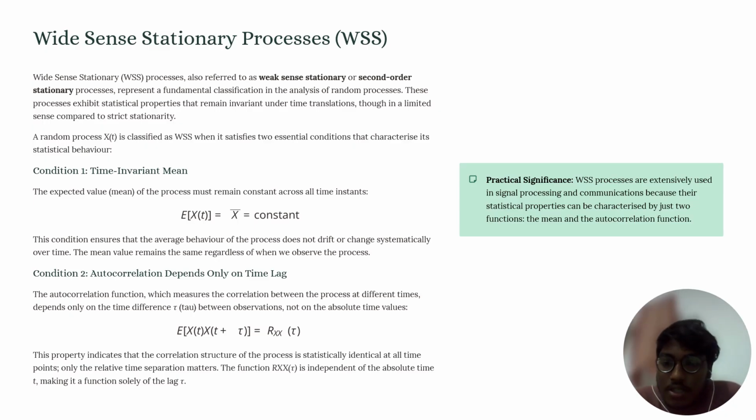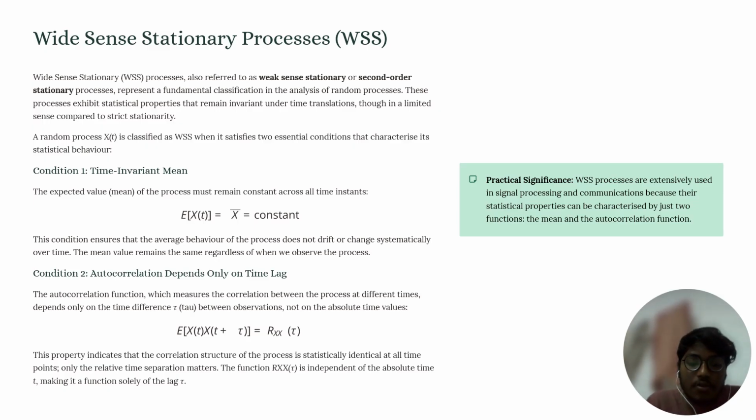A random process is said to be a stationary process if all the statistical parameters like mean, variance, and autocorrelation do not change with time or shift in time. There are different types of stationary processes depending on the density functions and their order: first order stationary process and second order stationary process.